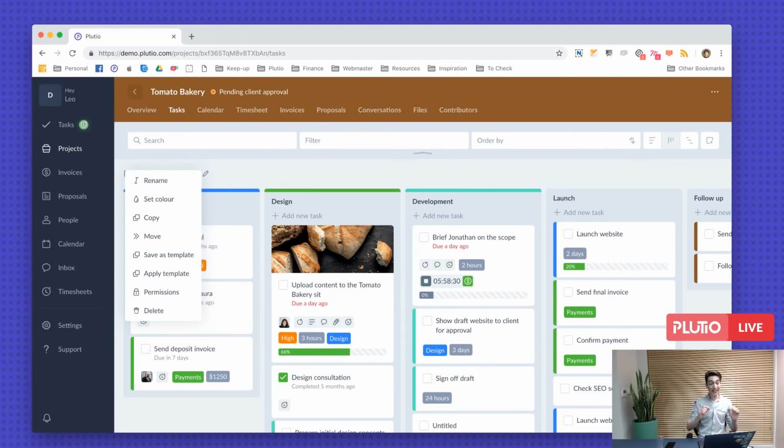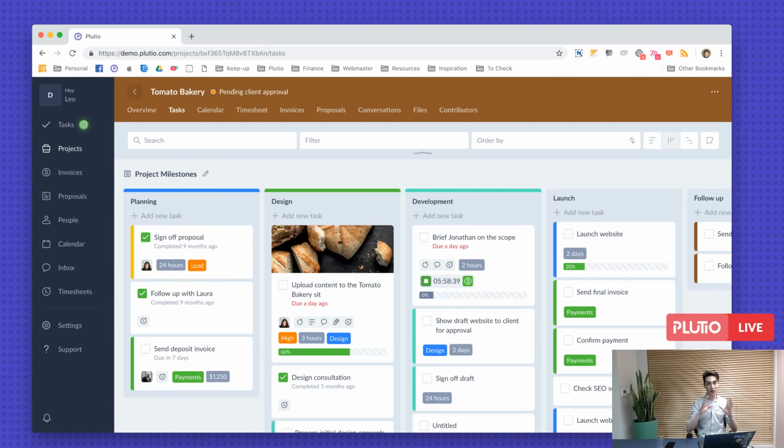If I want them to see a task or a task group within this project task board, then I simply assign that task to them, and then they will only be able to see that specific task inside that task board. And you can do the same thing for task group as well. So remember, there is permission level per task board and task group. And if you want to hide a task from clients, you can mark it as private, and that task will not appear at all, not only to the client but anyone else, unless they're added to it as followers or you've delegated it to them.